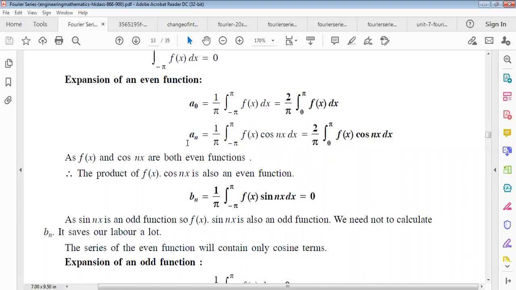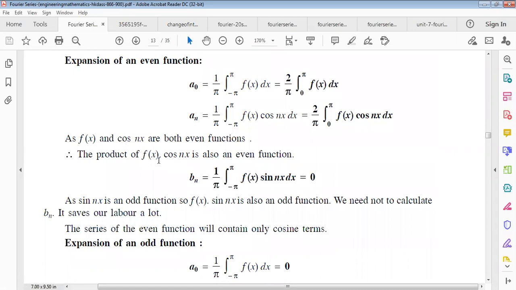Similarly, an equals 1 by pi, integral from minus pi to plus pi of f of x cos nx dx, can be written as twice the area from 0 to pi. As f of x and cos nx are both even functions, we have proved on the whiteboard what the even functions and odd functions are. So the product of f of x and cos nx is also an even function. Remember it, the product of two even functions will also be an even function.